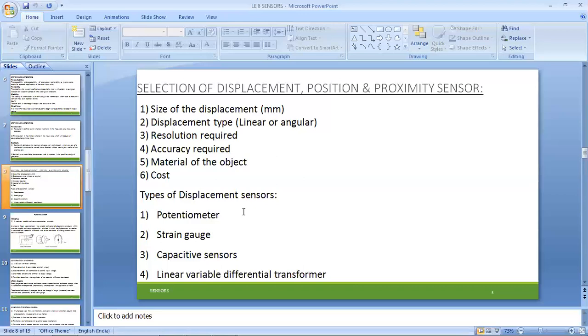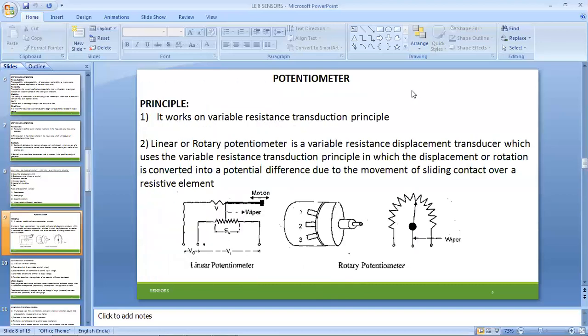So here, initially we are considering the displacement type of sensors. The sub-types of displacement sensors are the potentiometer, strain gauge, capacitive sensors, and linear variable differential transducers. We'll see them one by one. Initially, the potentiometer. The potentiometer works on the variation of resistance transduction principle.